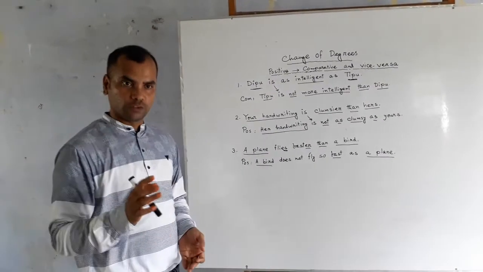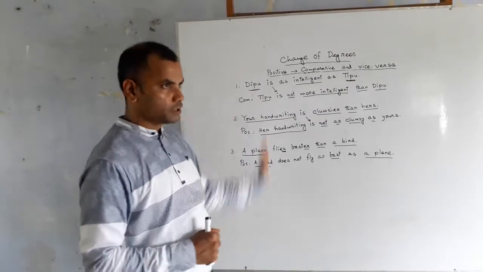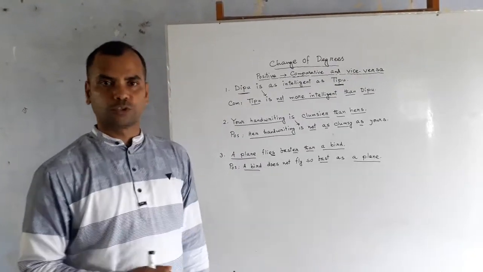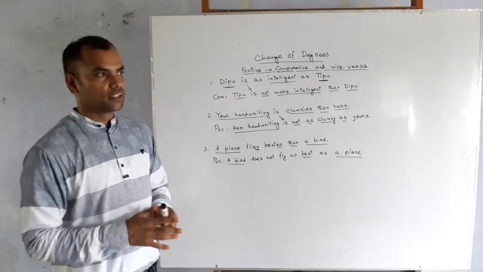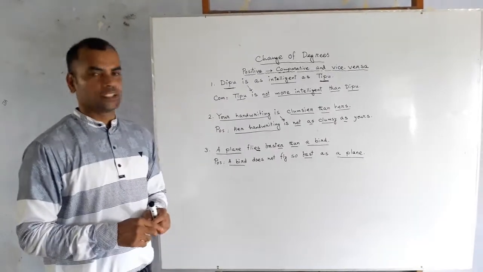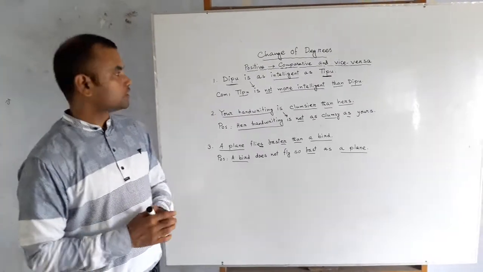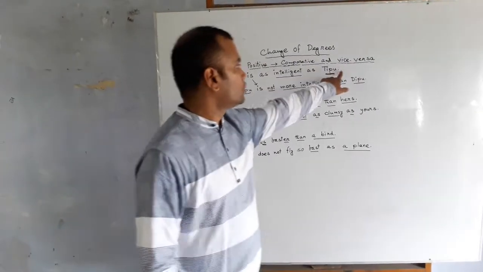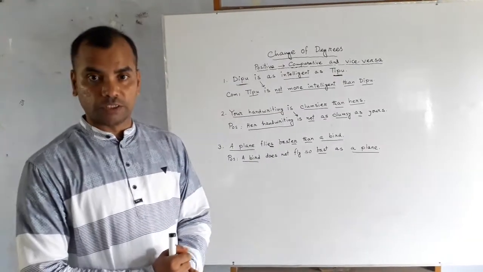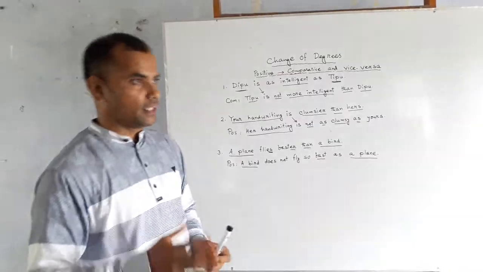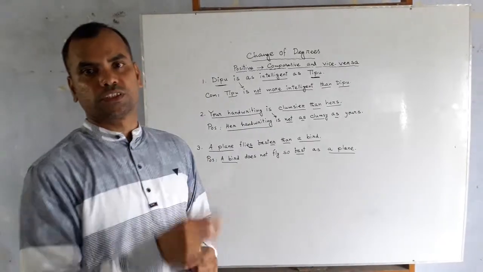But one thing you have to remember, that these sentences cannot be turned into superlative, because you see that in each and every case there are only two sides, only two persons. So you cannot make it superlative unless there are three persons at least.